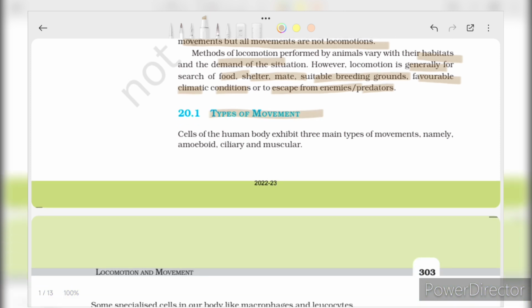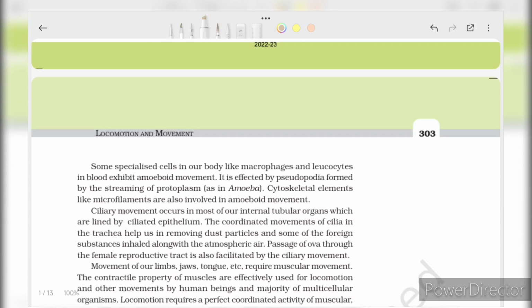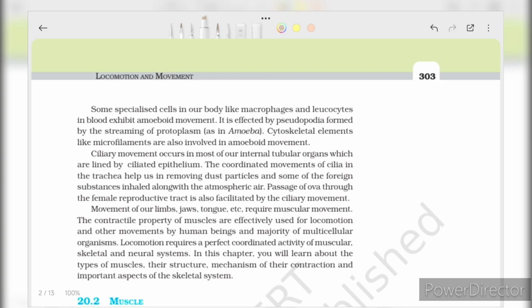Cells of the human body exhibit three main types of movements, namely amoeboid, ciliary, and muscular. Some specialized cells in our body like macrophages and leukocytes in the blood exhibit amoeboid movement. It is effected by pseudopodia formed by the streaming of protoplasm, as in amoeba. Cytoskeletal elements like microfilaments are also involved in amoeboid movement.